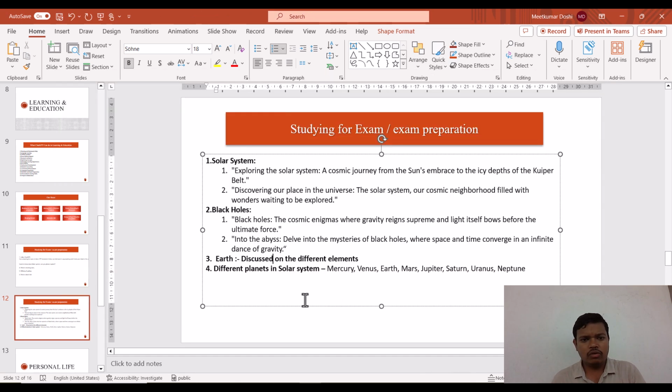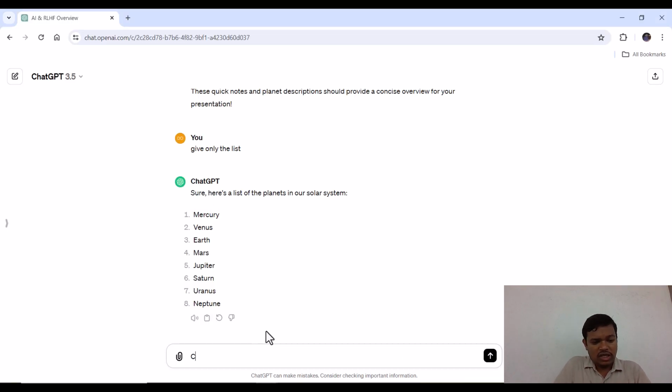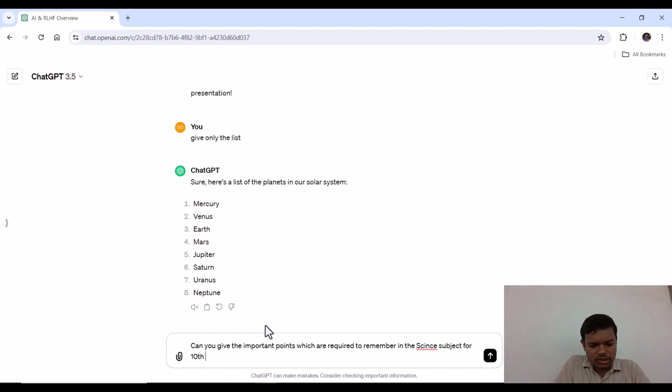Now we are going to ask ChatGPT that we require a few things. Can you give the important points which are required to remember in science, let us take this in a broader way, the science subject for 10th class preparation.